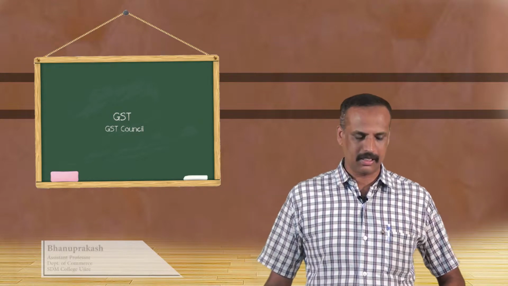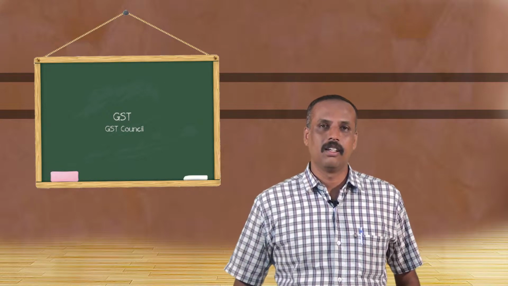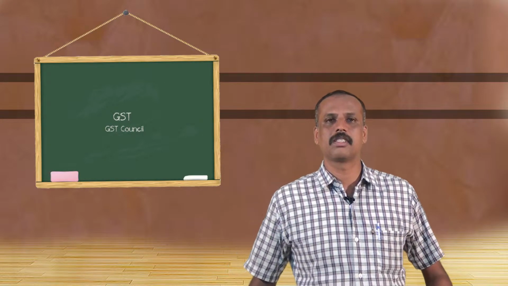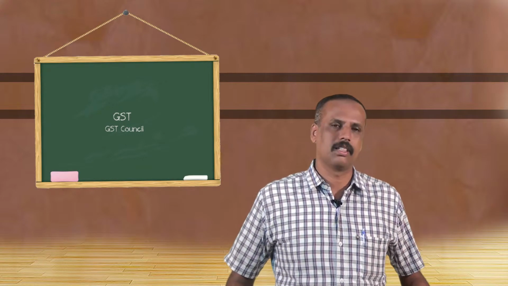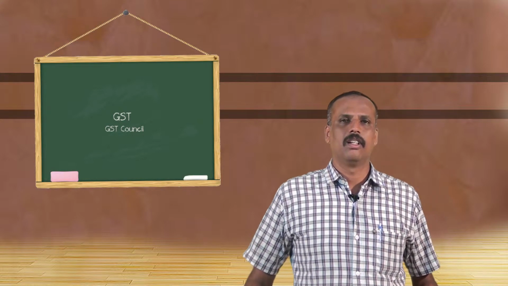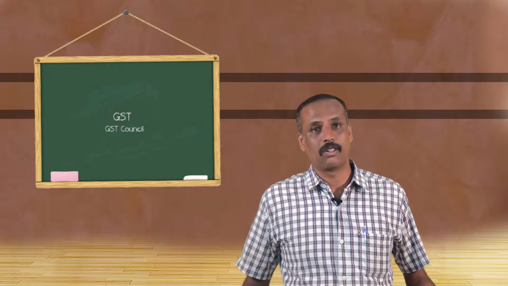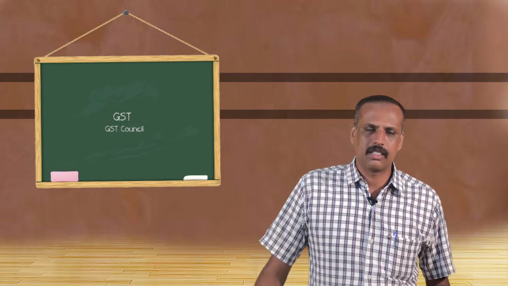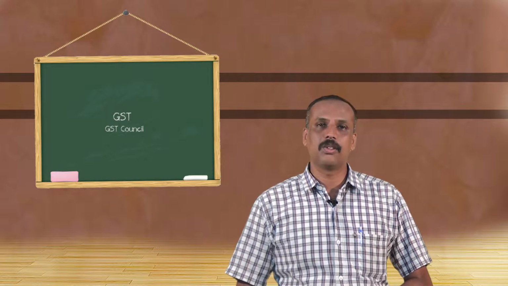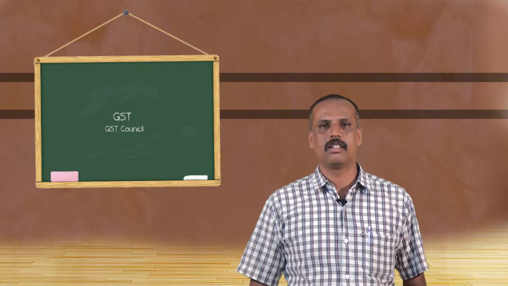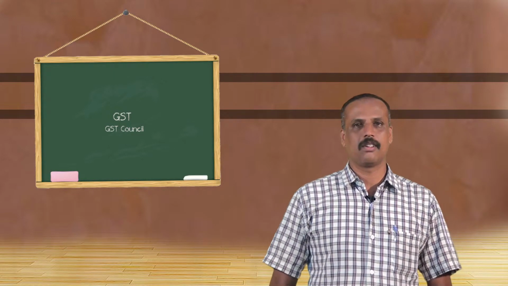In the last class we discussed what is aggregate turnover under GST and who is a casual taxable person under GST. In this session we are going to discuss the GST Council. Before implementation of GST, some taxes were in the control of the state and some taxes were in the control of the central government. But after implementation of GST, so many indirect taxes are subsumed within GST, and the control and the levying power is under a particular body. That body is nothing but the GST Council.